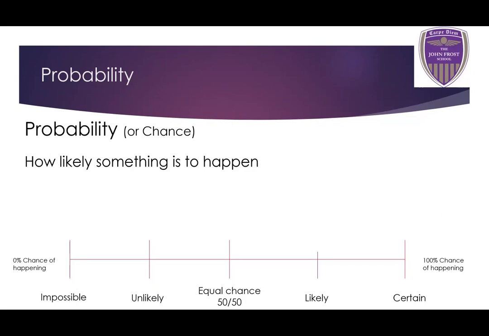Okay, some examples of these, starting from the right. The sun rising tomorrow. Now, the sun has to rise tomorrow, okay? That's guaranteed. We know that's going to happen. This evening, I'm probably going to watch TV, and I think you're probably going to watch TV as well. So I'd say it's quite likely. You may not. You may decide to read a book, but most people watch TV most evenings.